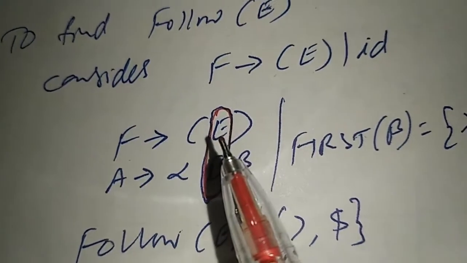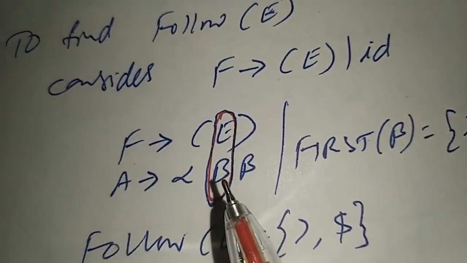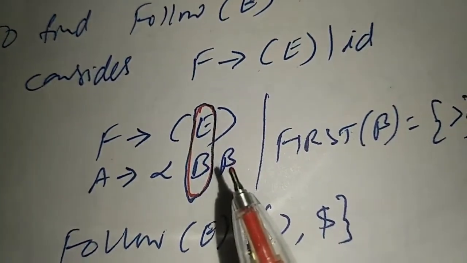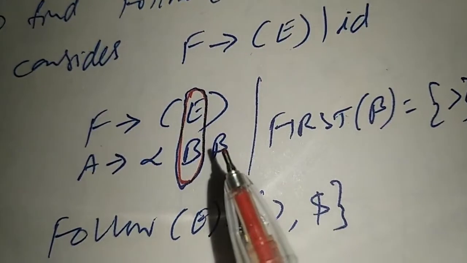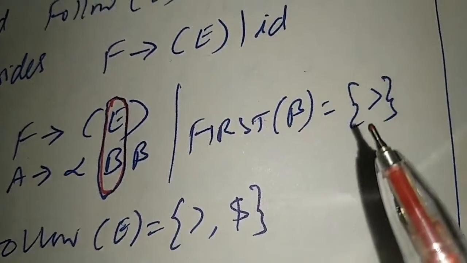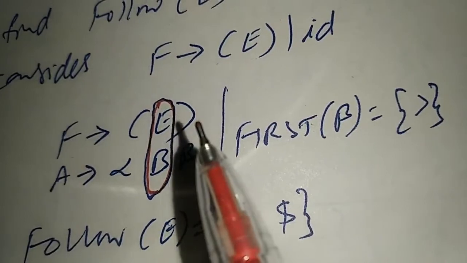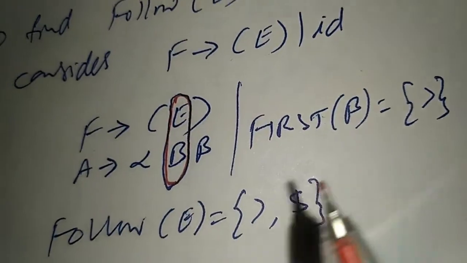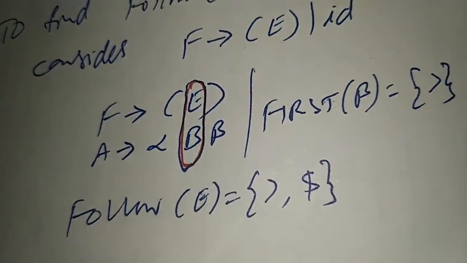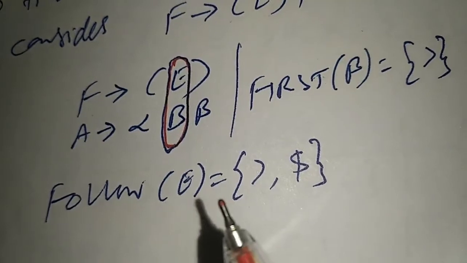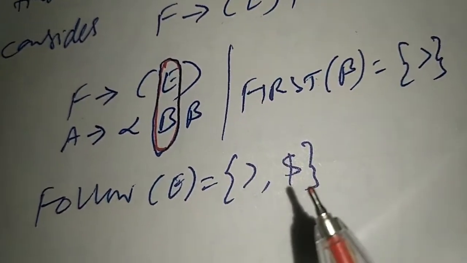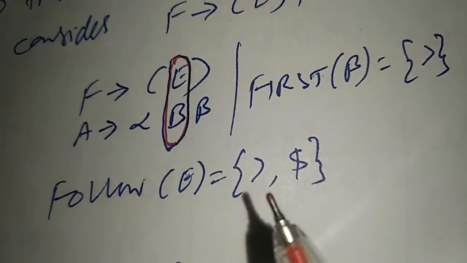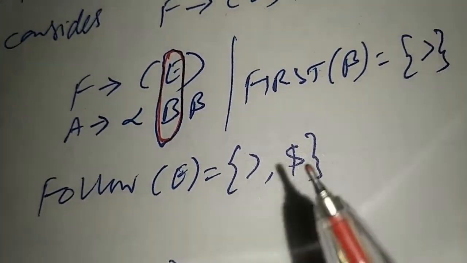So here we are finding follow of E. So that's why you make B to point to E. Now, what does the second rule say? You have to find the first of beta. Beta is close parenthesis here. So first of this is close parenthesis. Now we have to include in the follow set these two terminals, that is close parenthesis and dollar. So this is the result for finding the follow of E.